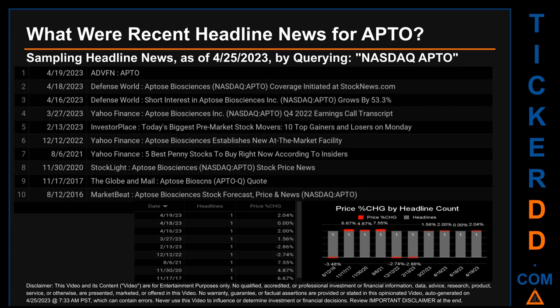Today, Tuesday, April 25, 2023, I sampled one of our news aggregators for latest headlines for this ticker. I did so by searching specifically by a keyword that may appear, broadly, in the title or the body of discoverable news articles. The keyword that I used was a combination of the exchange and the ticker symbol, NASDAQ: APTO. The results show 10 unique headlines, published evenly across 10 unique dates.